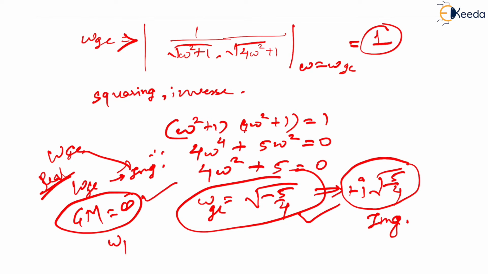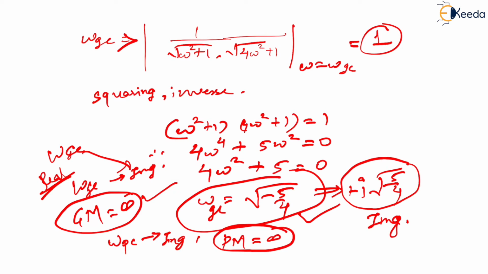Getting my point? Similar case with omega PC also. Omega PC will also be imaginary if you check that out. And yes, the PM will again be infinity, which means you can add as much gain and as much phase as you want, but the system will always remain stable irrespective of the gain and the phase you put in the system. Getting my point? Yes, it was very simple.